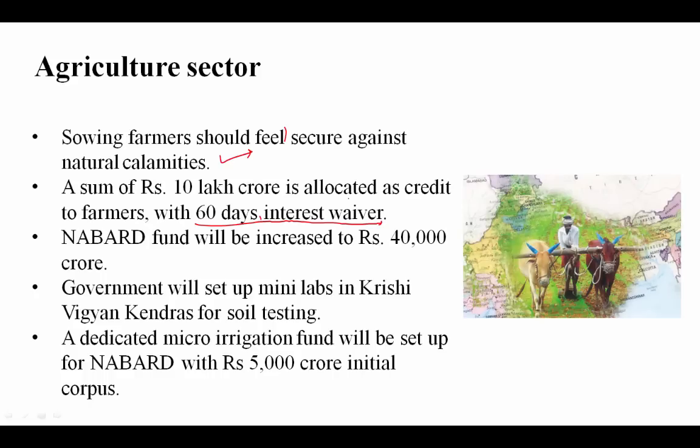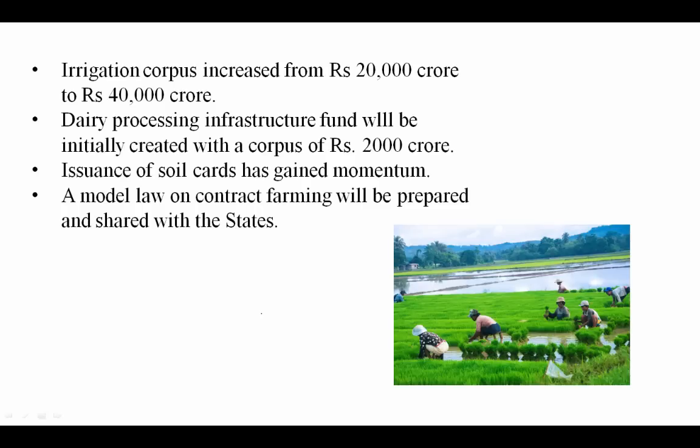Government will set up mini labs in the Krishi Vigyan Kendras for soil testing. A dedicated micro irrigation fund will be set up with NABARD with a rupees 5,000 crore initial corpus, and the irrigation corpus is increased from 20,000 crore to 40,000 crore. A dairy processing infrastructure fund will be initially created with a corpus of rupees 2,000 crore. The soil health card has gained momentum, and a model law on contract farming will be prepared and shared with the states.